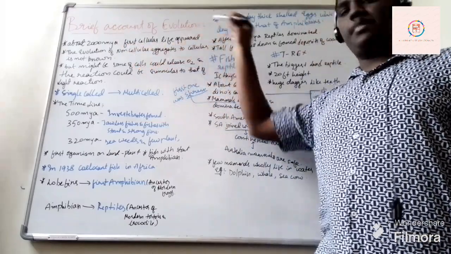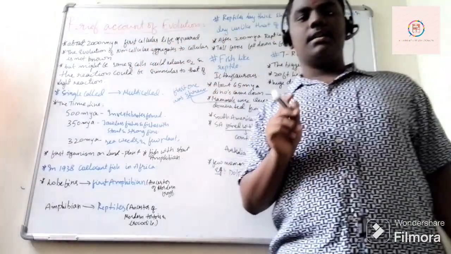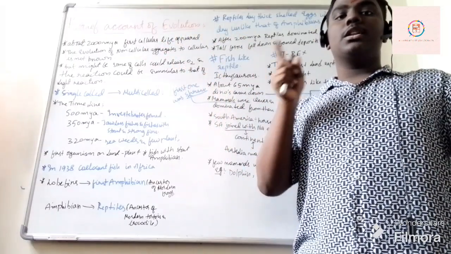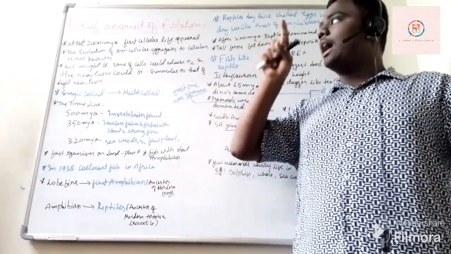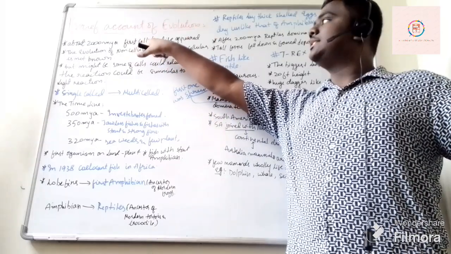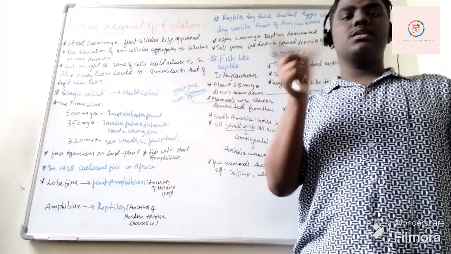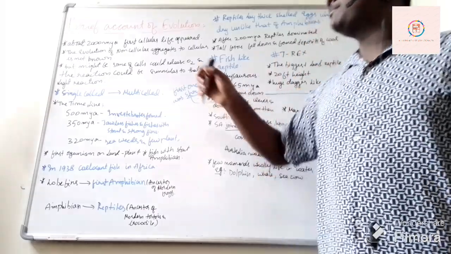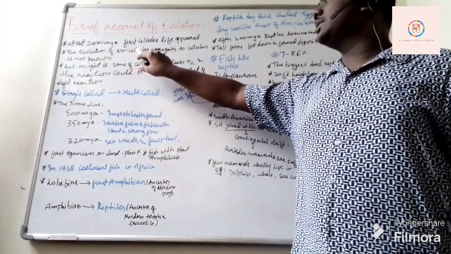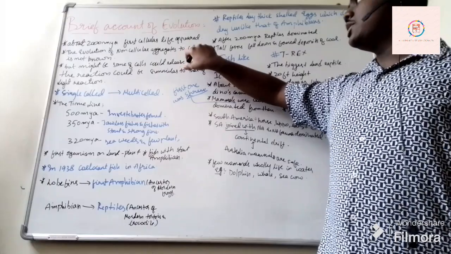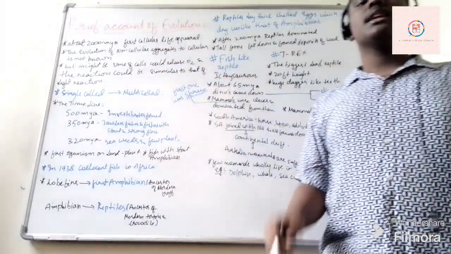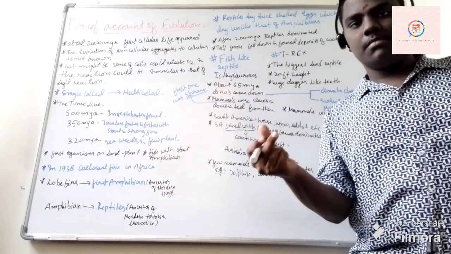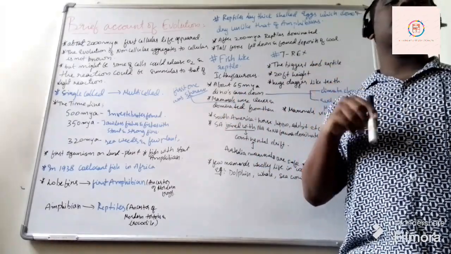First cellular life appeared. We already knew that before 3000 million years ago non-cellular life had formed, and after 2000 million years ago cellular life was formed. Means there was a 1000 million year difference between non-cellular and cellular form. Okay, the evolution of non-cellular aggregates to cellular aggregates is not known. Means how this non-cellular form has evolved into a cellular form, that particular mechanism is still not known to us.